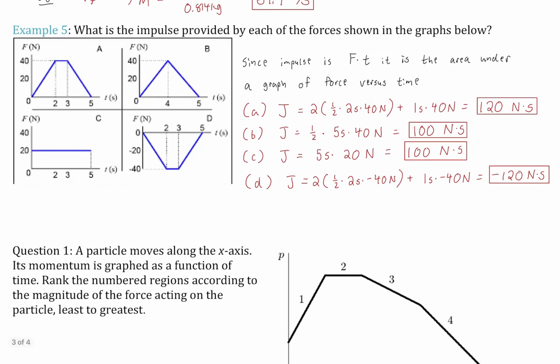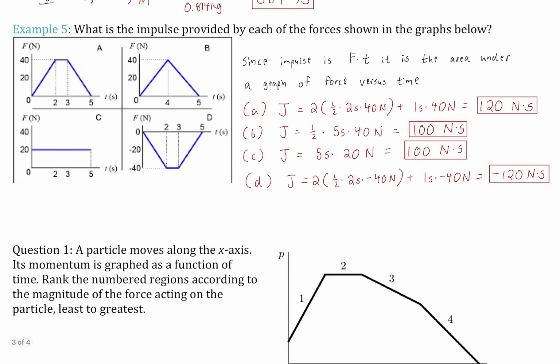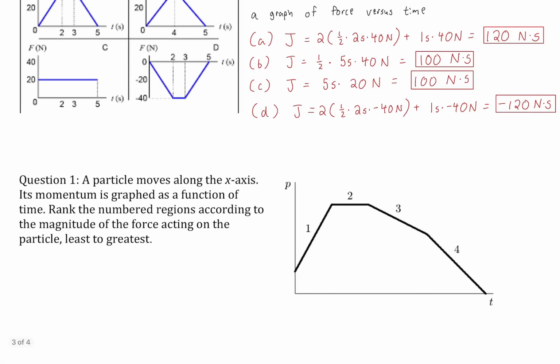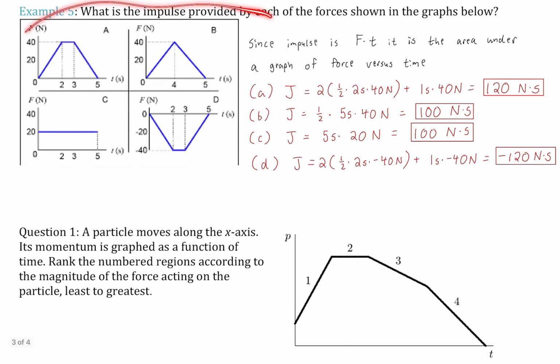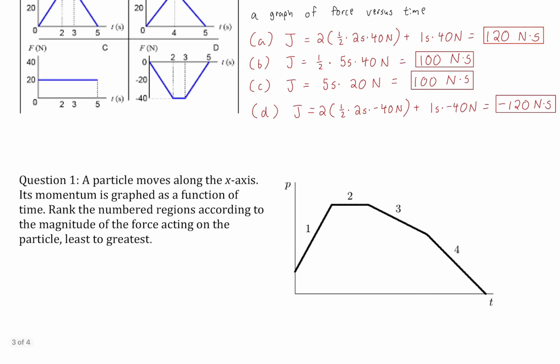If we're doing graphical interpretations of calculus, and we have a definition like this, we have F equals dp over dt, and then we likewise have that J equals the integral of F dt, right? Then we can always have some graphical interpretation. And this one here is entirely based on the idea of the tangent line, just like the previous one was entirely based on the idea of the integral. And the tangent line, just to rewrite it, is that F is dp over dt, okay?